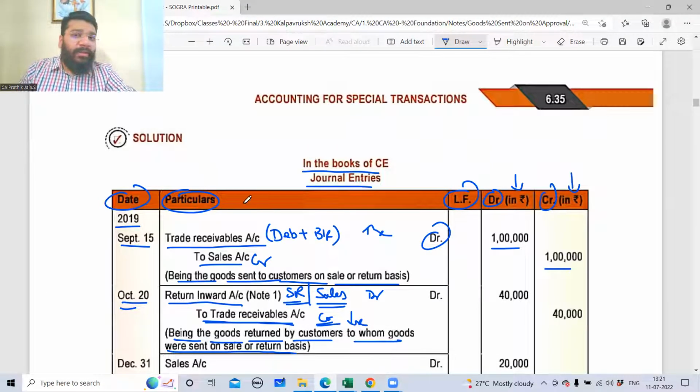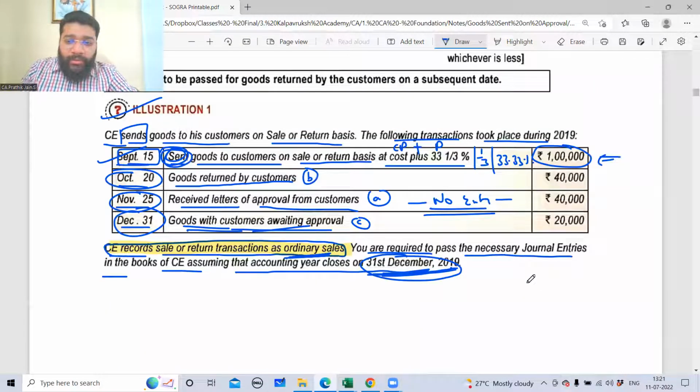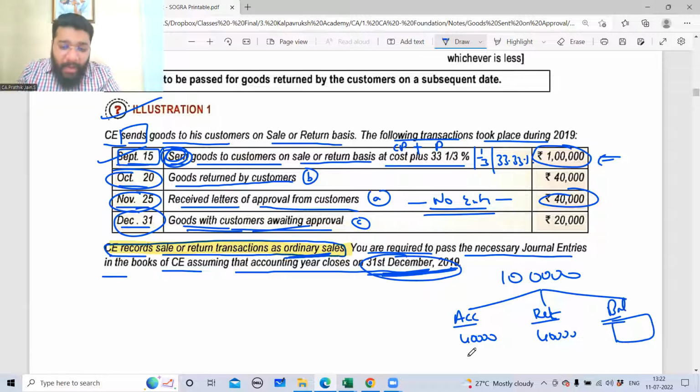See, out of 1 lakh worth of goods you've sold, 3 things happened. 40,000 worth of goods accepted. 40,000 worth of goods returned. The balance is 20,000. I will treat the accepted as sale because acceptance is given. This is returned, so I've returned the sale. But this is still in question mark. So till the year end, if the confirmation is not coming, you cannot treat something as your sale.